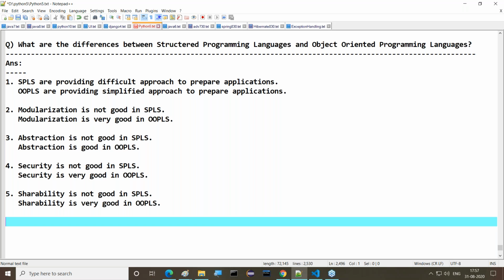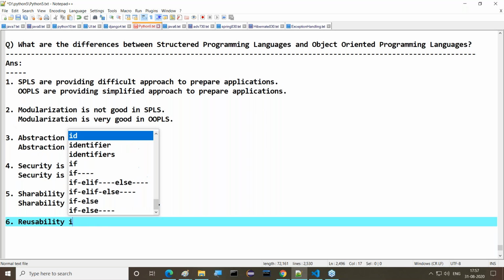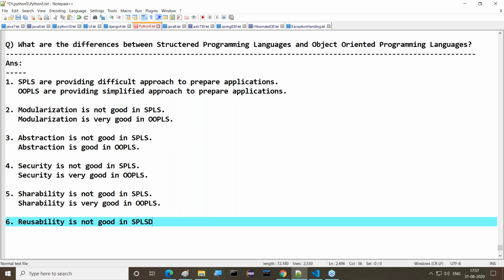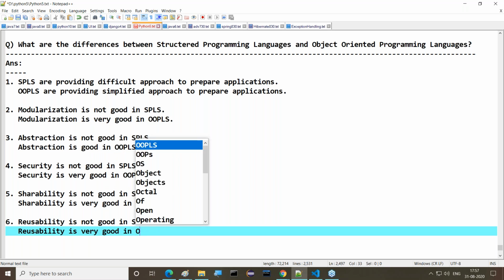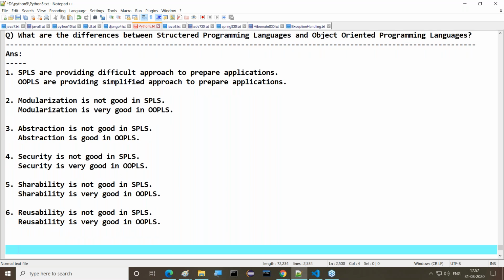In Python, if you declare any package or any module, we can share it to a number of applications at a time. That's why shareability is not good in structured programming languages, whereas shareability is very good in object-oriented programming languages. Next point, sir. Reusability is not good in structured programming languages, whereas reusability is very good in object-oriented programming languages. Alright, sir.